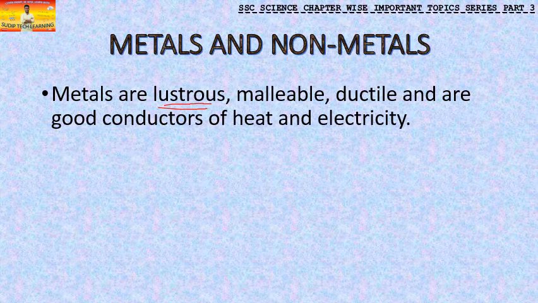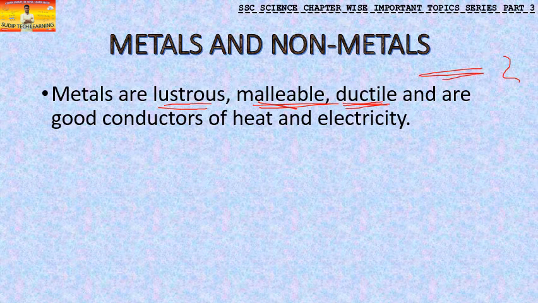The second thing is that they are malleable. What is the meaning of malleable? Being malleable means that they can be made into thin sheets. You can make thin sheets out of metal, so this is the property of malleability. The next property is ductility, that metals are ductile. What is ductile? Ductile means that they can be made into thin wires. The property in which metals can be drawn into wires is called ductility, and they are called ductile.